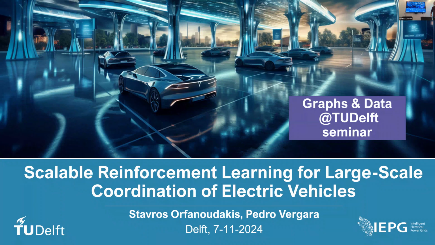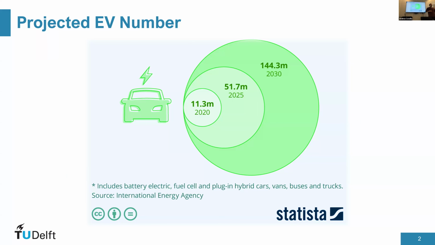My research has to do with how we can incorporate electric vehicles into the power grid. So we are solving sequential decision-making problems, and we're using reinforcement learning for that. Why? We're going to see soon. Let's start with an introduction. Why is this problem important? And I promise that GNNs will come to be very useful soon.